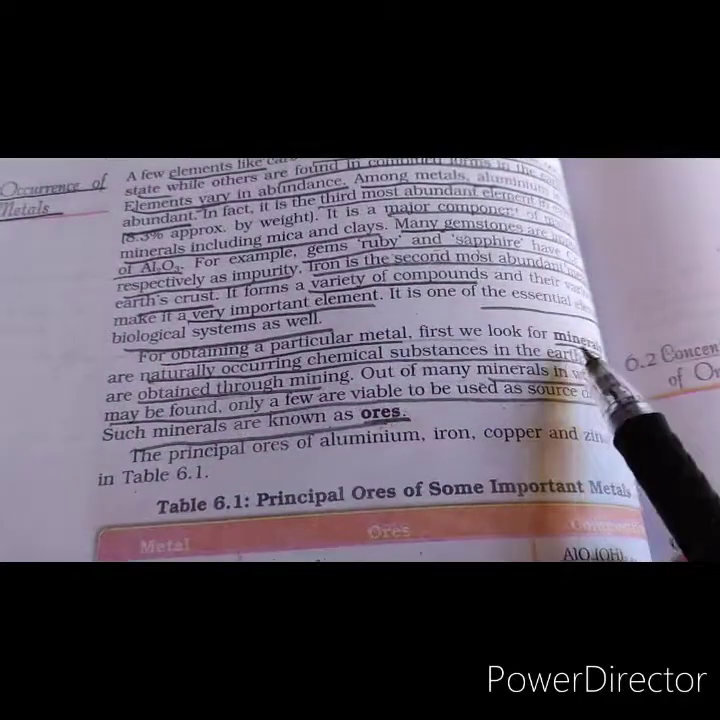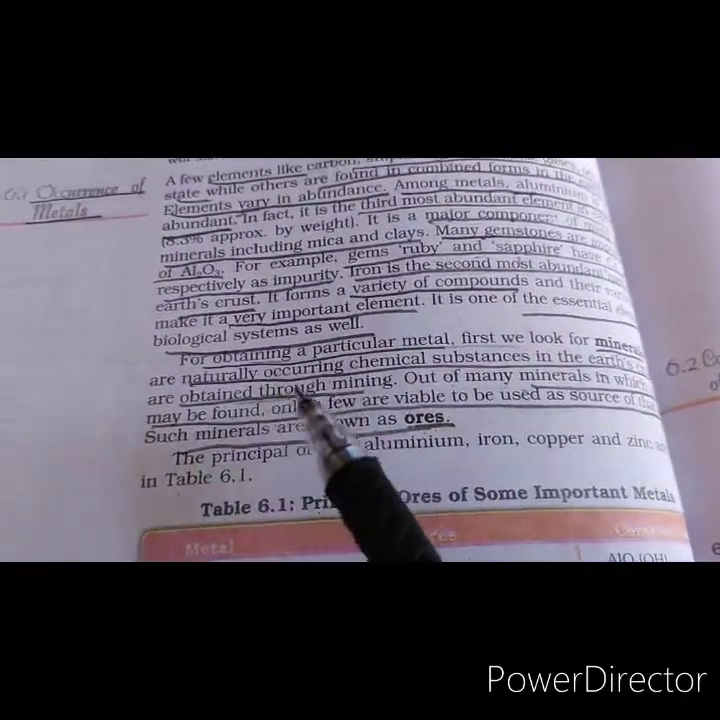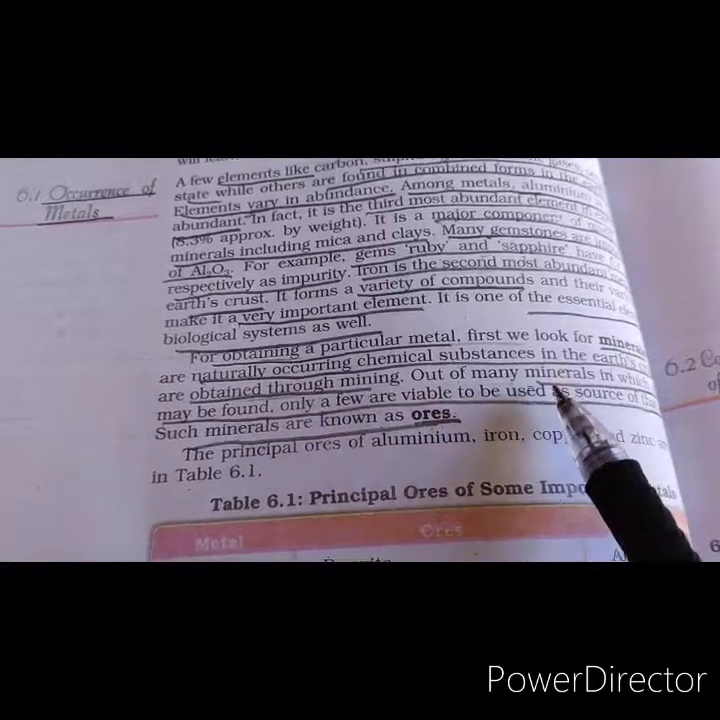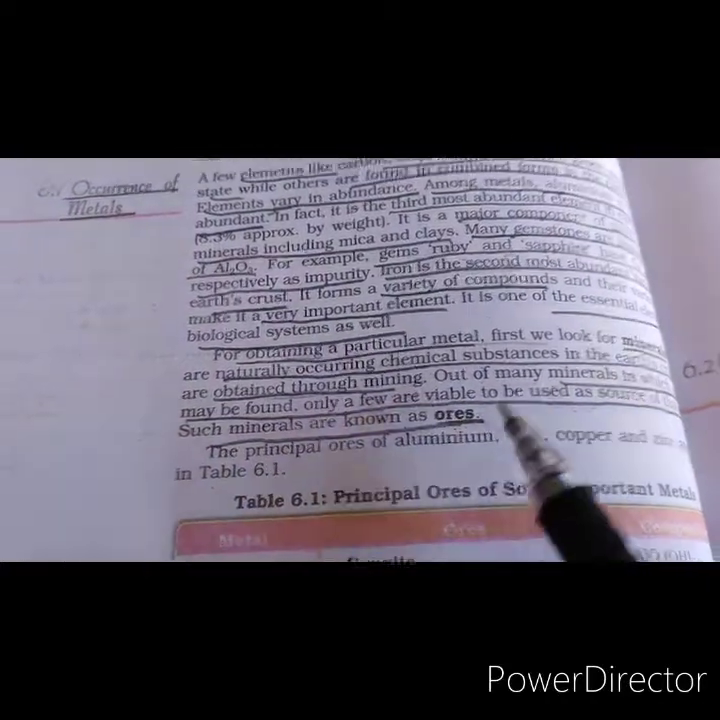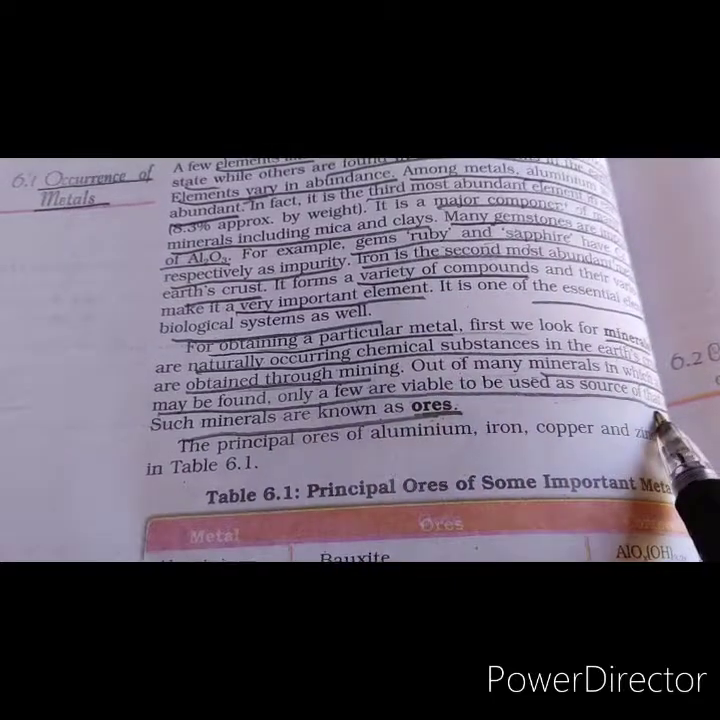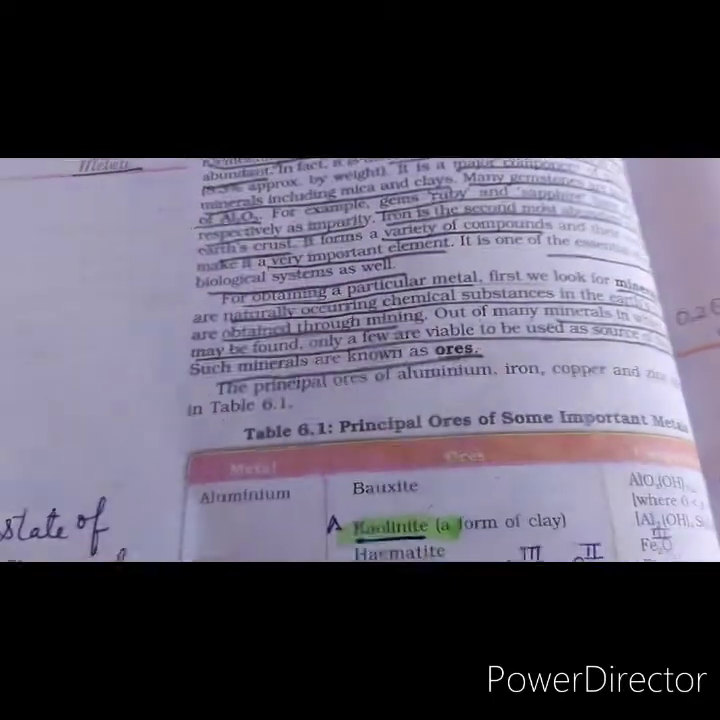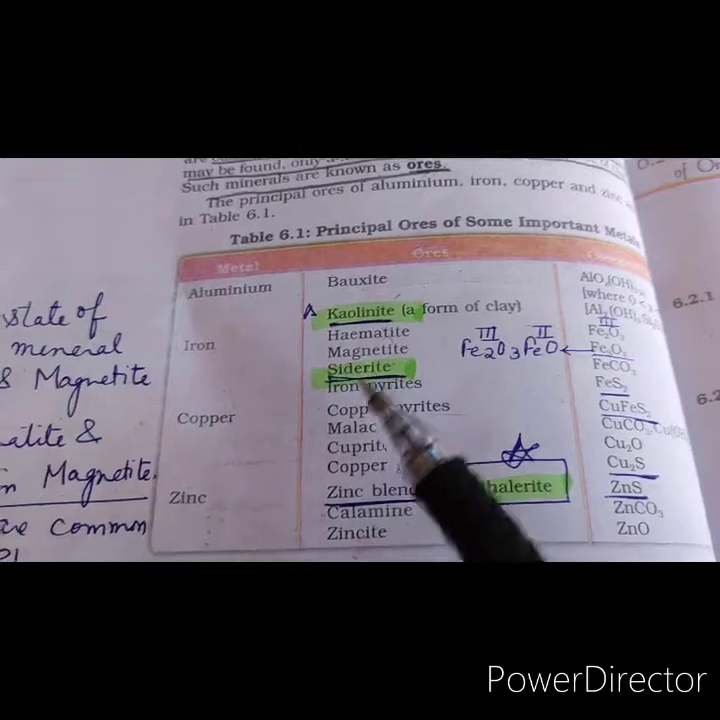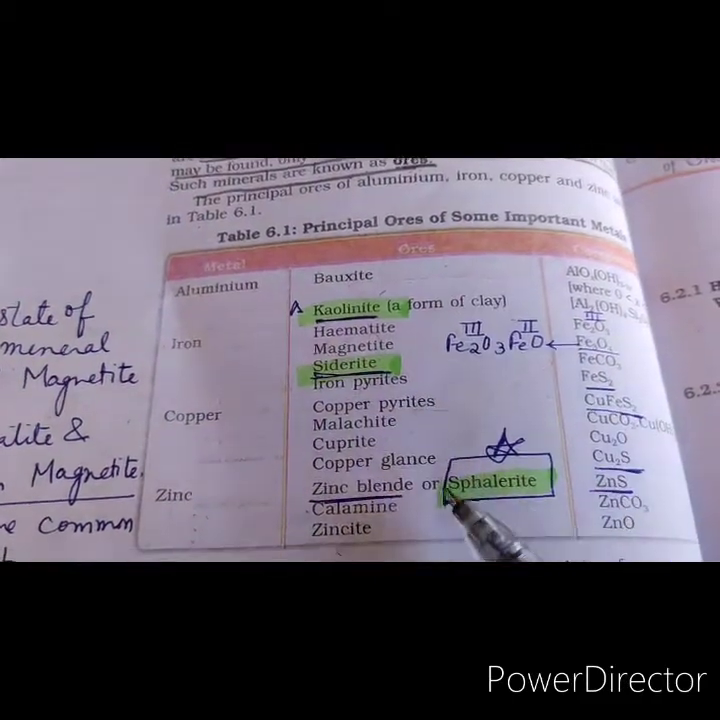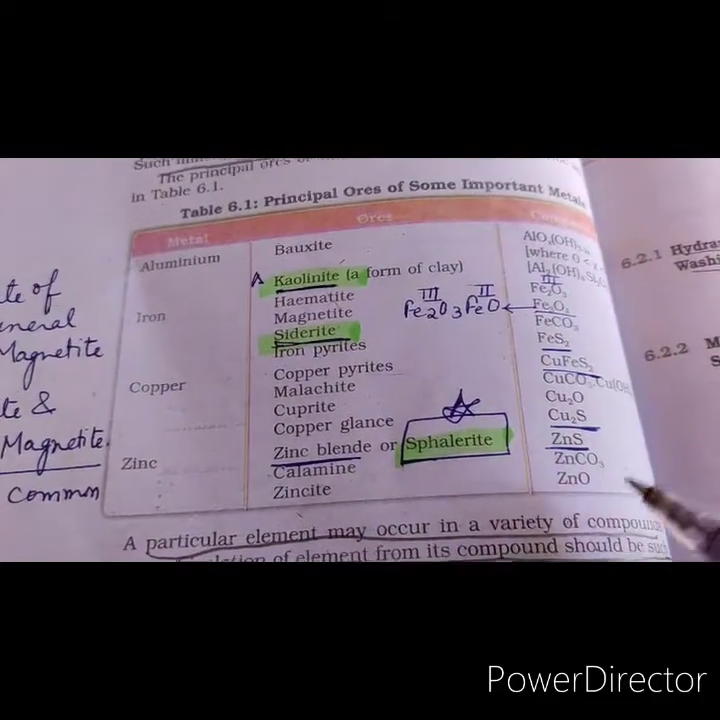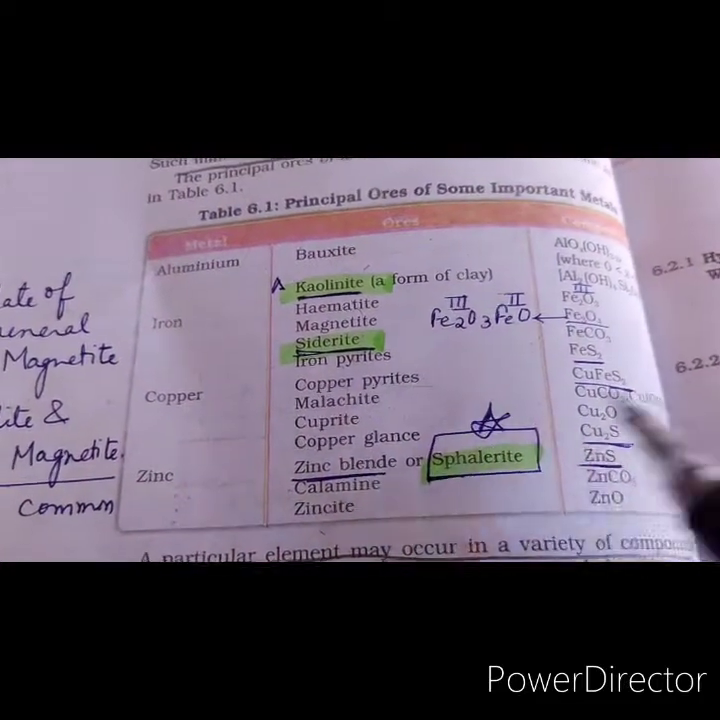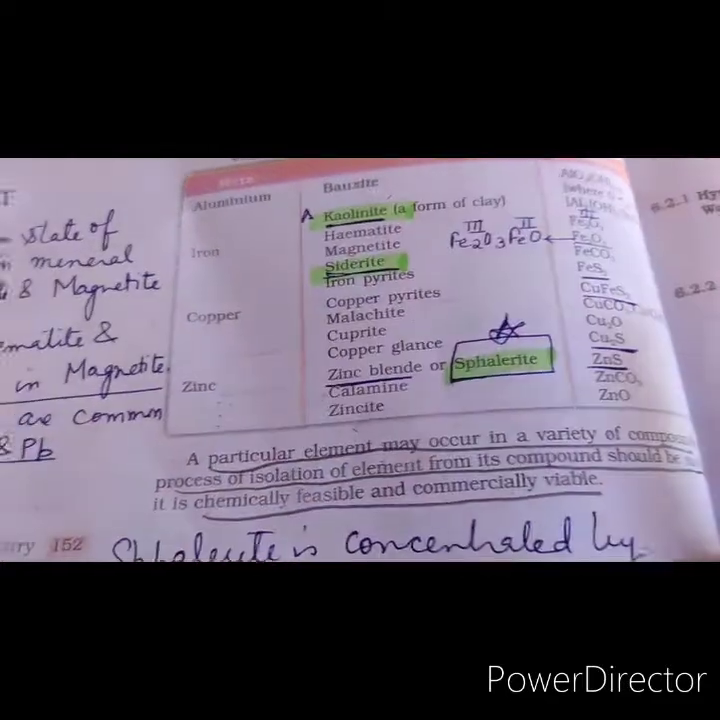Then we come to the definition of minerals. Minerals are naturally occurring substances which are present in the earth crust and they are obtained through mining. The mineral from which metal can be obtained is known as ore. This is a table where you find the various metals and the ores from which they can be obtained, and this is the composition of the various ores. So please go through this table very nicely.